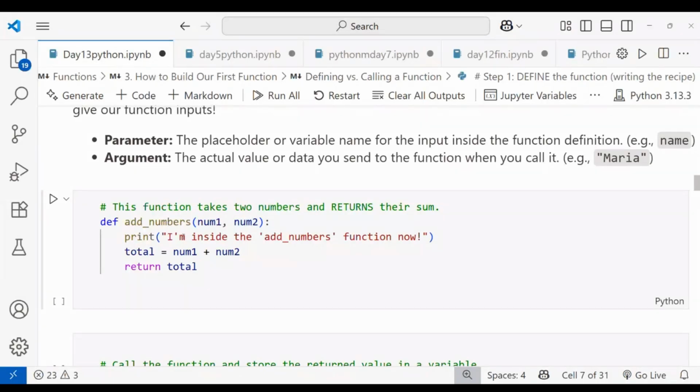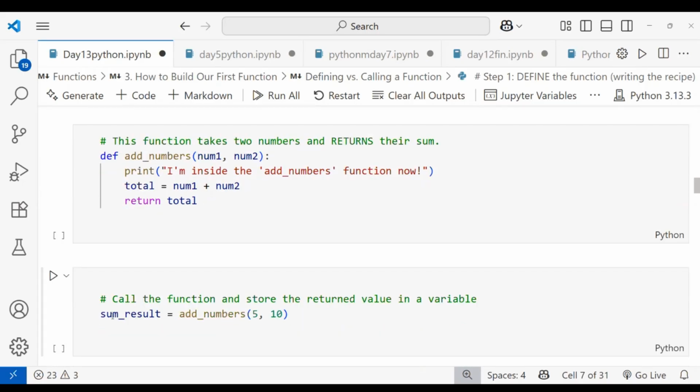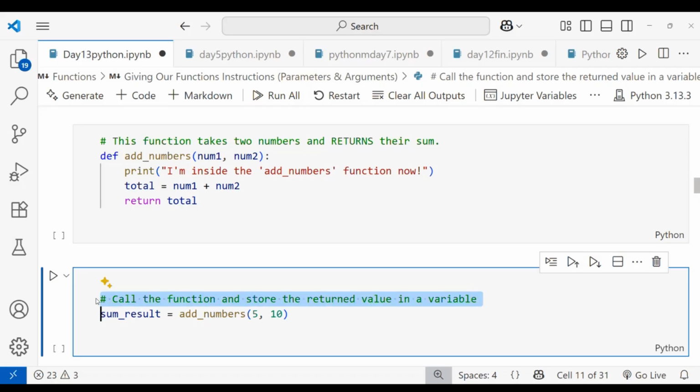So inside that add numbers function now, you have to mention your logic, nothing but your code part. For add numbers, I'm taking one variable called total, num1 plus num2. After that I'm writing return. Return is nothing but like your print statement. I want to return total. When I use the return keyword with total, it will give the total. Okay, and here, let me merge this, then you can easily understand.